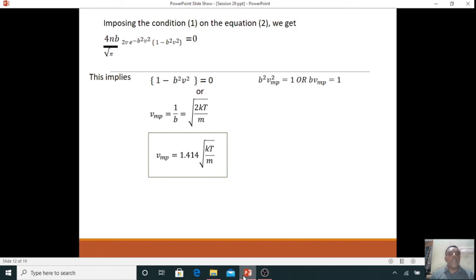So the bracket term should become 0. Then the bracket term 1 minus b square V square is 0, or b square V square is equal to 1, or b times the most probable velocity is equal to 1, or the most probable velocity is equal to 1 by b. So b is equal to the square root of m by 2kT. Therefore, the most probable velocity is 1.414 into square root of kT by m. So this is the most probable velocity expression for a gas.